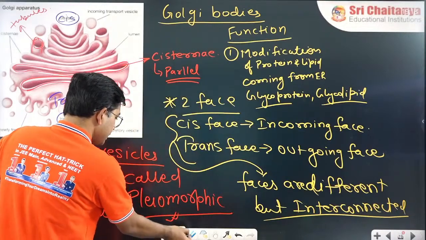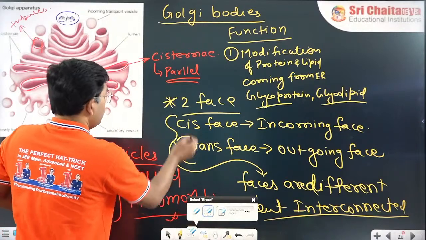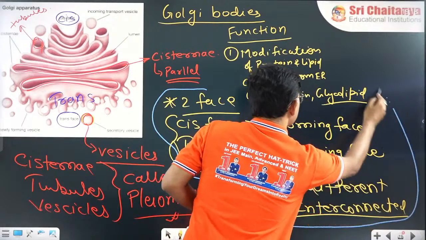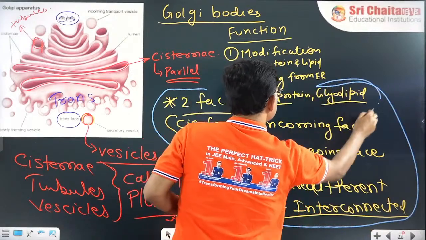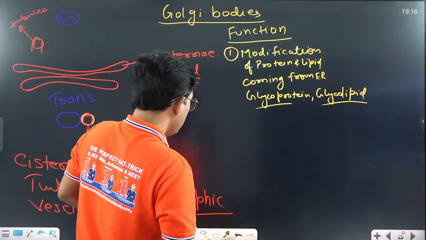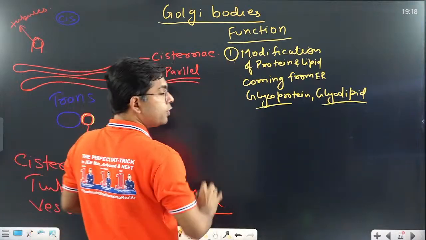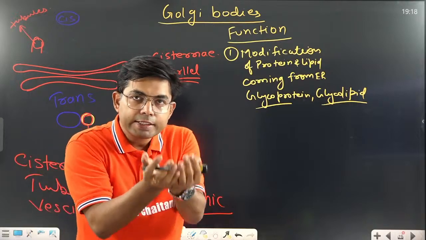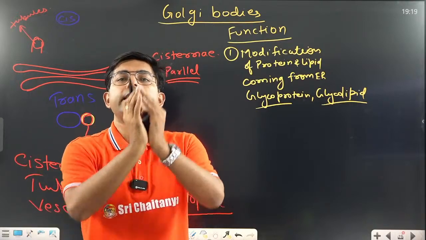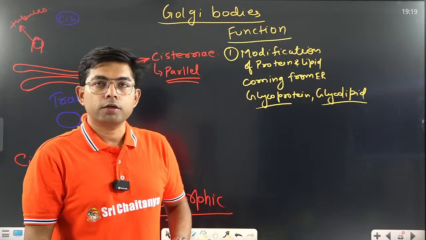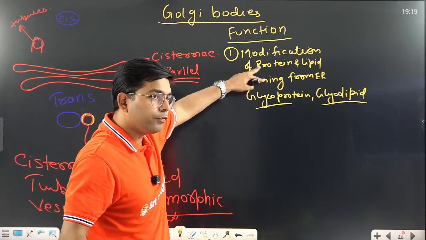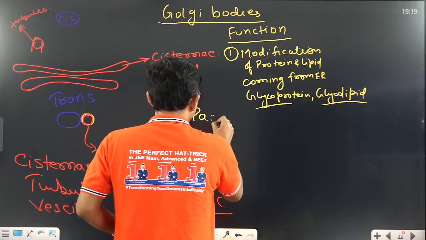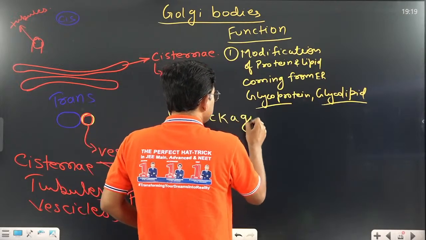Further, if the question is asked, now another point: once it is modified, it will be packed inside a vesicle and sent to different parts. So the first function is modification, the second one is packaging.